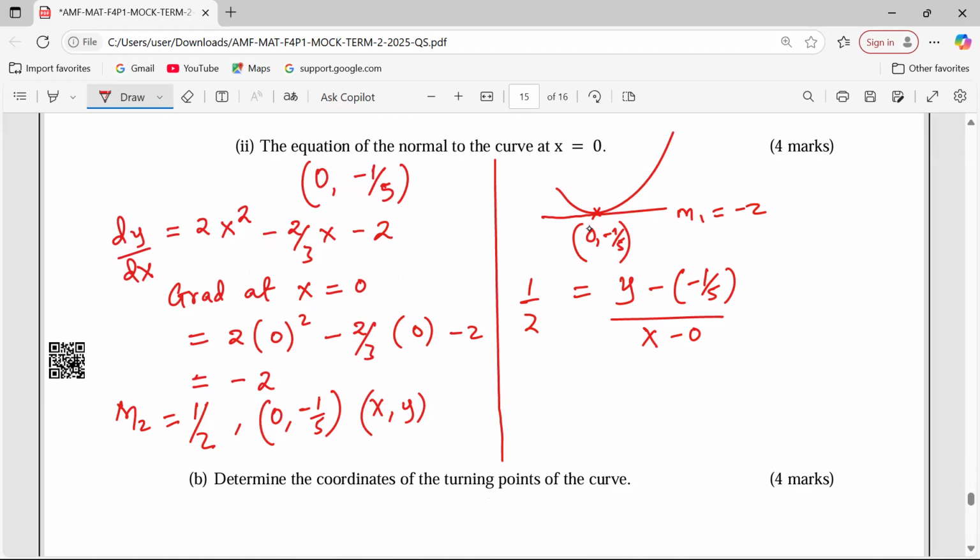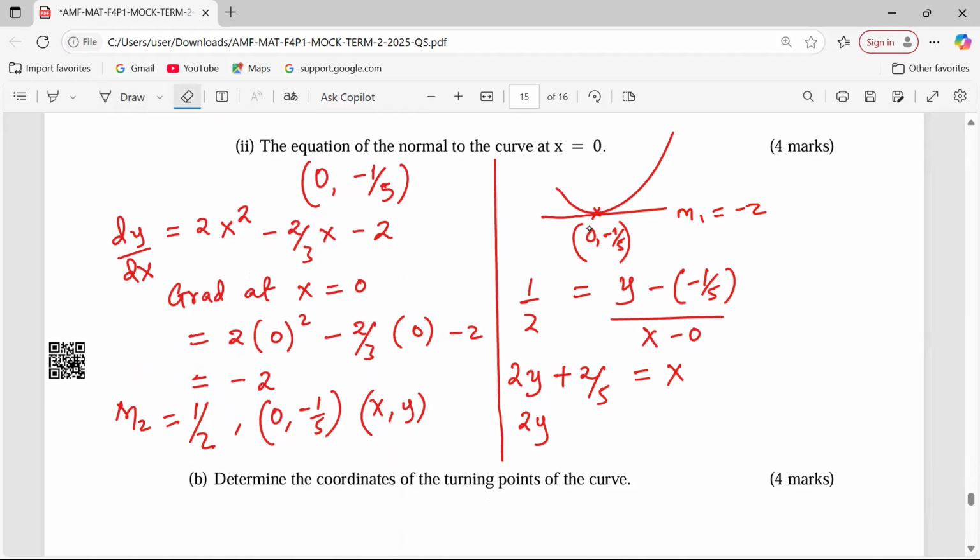So cross multiply: 2y, minus -1/5 becomes plus 1/5, so plus 2/5 equals x that way. Let me work it out very keenly. 2y equals x minus 2/5.